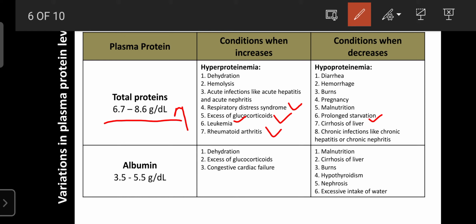Next one is the most important protein found in the plasma, known as albumin. The normal range of albumin is 3.5 to 5.5 gram per deciliter.